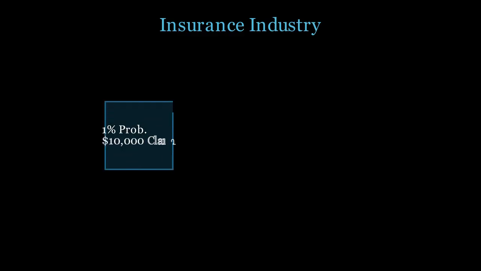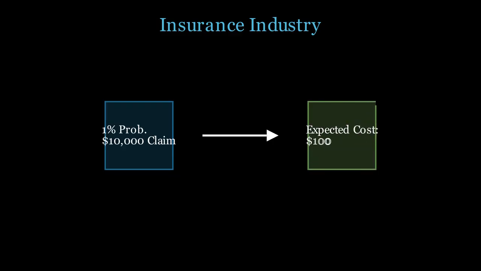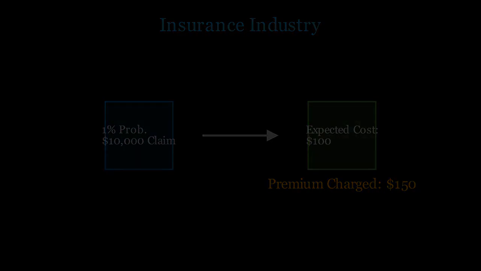Expected value is also the backbone of the global insurance industry, a market valued over $5 trillion. When an insurance company insures your car, they calculate the probability of an accident. If there's a 1% chance of a $10,000 claim in a year, the expected cost for the company is $100. To stay in business and cover administrative costs, they must charge you more than that, say $150. You pay for the peace of mind, and they profit from the law of large numbers.